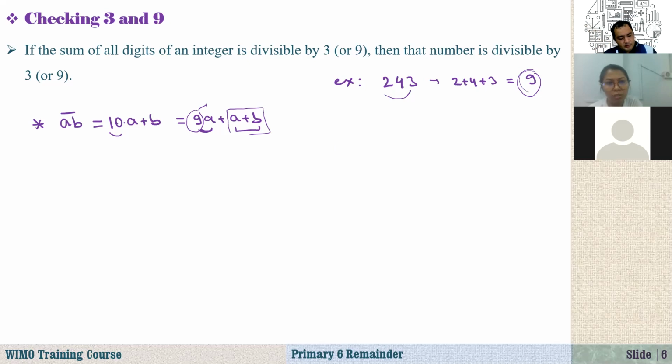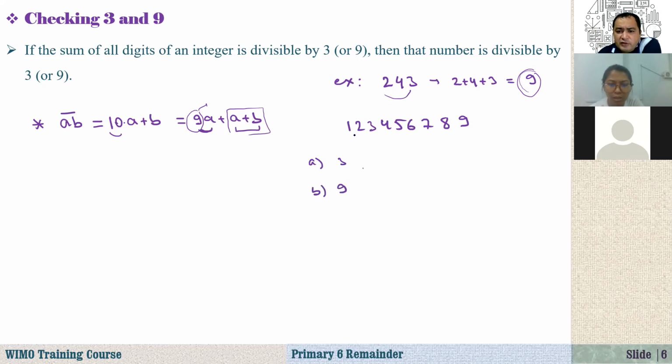Another example, how about a very big number, like, let's say, 1, 2, 3, 4, 5, 6, 7, 8, 9, a huge number, right? Is it divisible by 3? Second, is it divisible by 9? How do you know that?